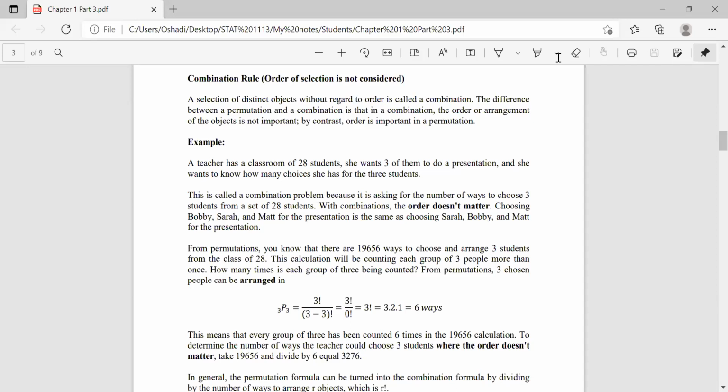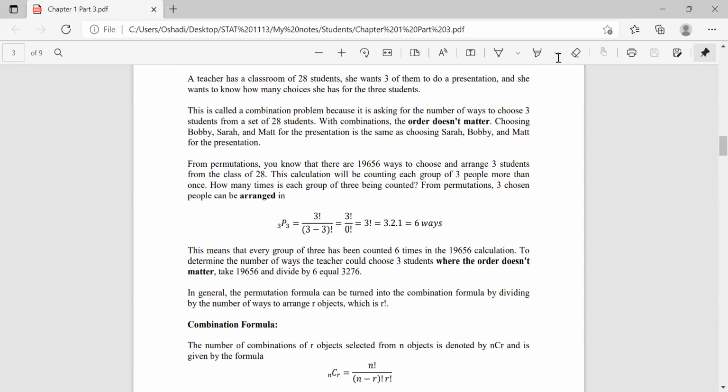Right? So that is the theory of the combination rule. In general, the permutation formula can be turned into the combination formula by dividing by the number of ways to arrange the r objects, which is r!.